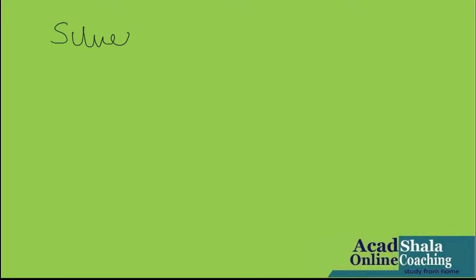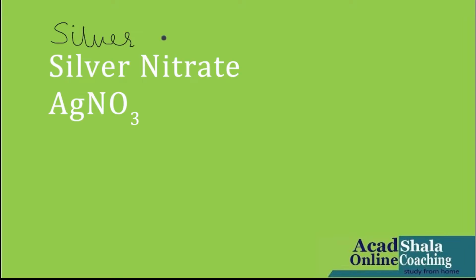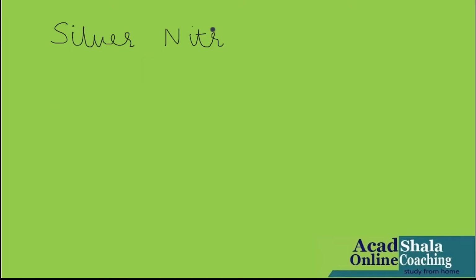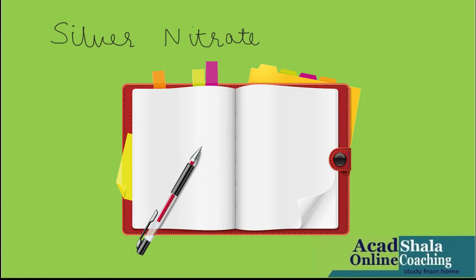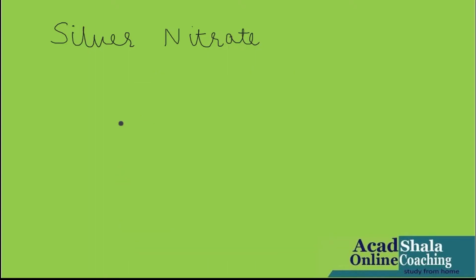That is silver nitrate. You can do it with me, children. You should always have paper and pen along with you whenever you are watching my video. You can do it with me also. So, let us see.